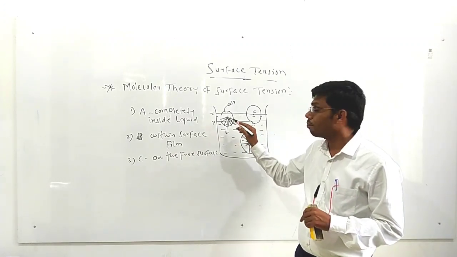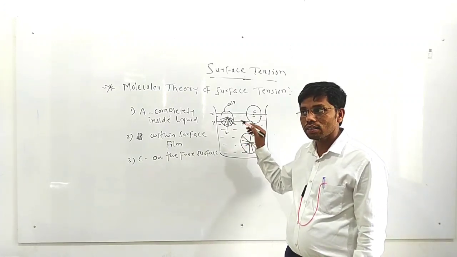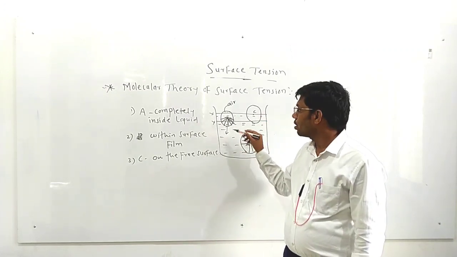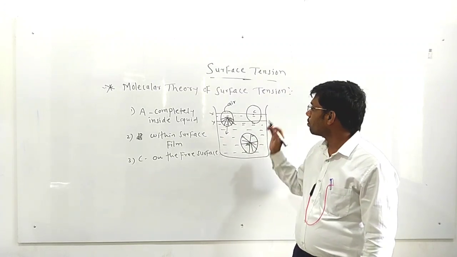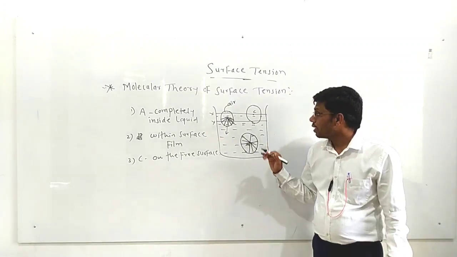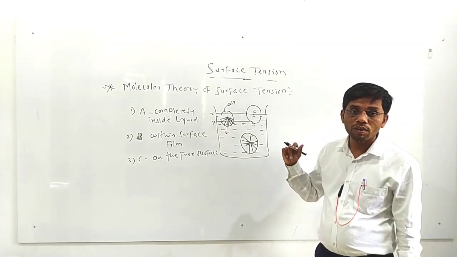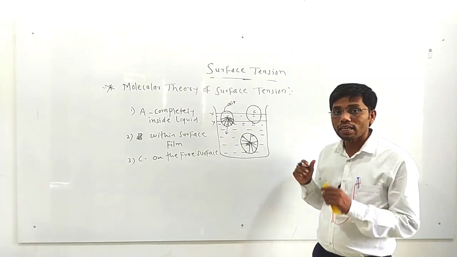Okay, so molecule B, what will happen? Where will the resultant force act on it? The resultant force will be acting in a downward direction. Okay, so molecule B will be pulled inside the liquid. Now we are going to study molecule C. In the case of molecule C, what happened? Half part of its sphere of influence lies outside the liquid, and half part lies inside the liquid.